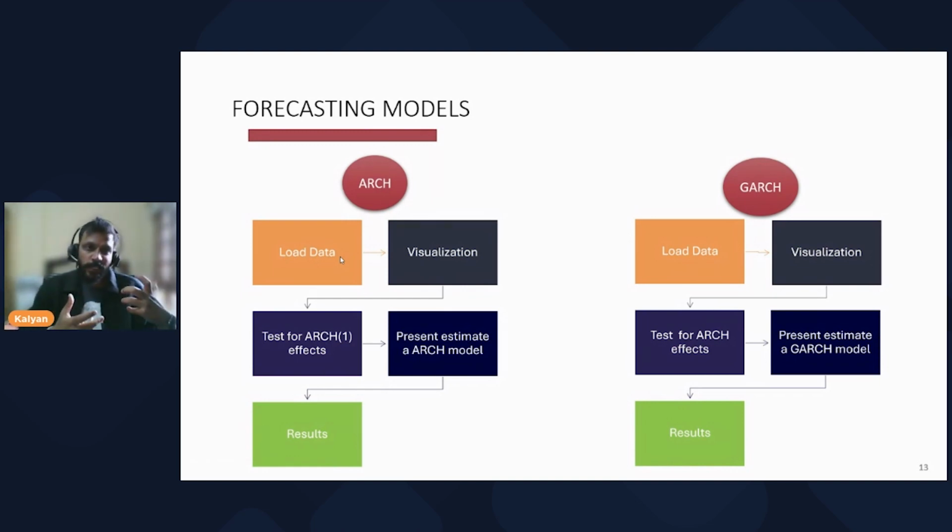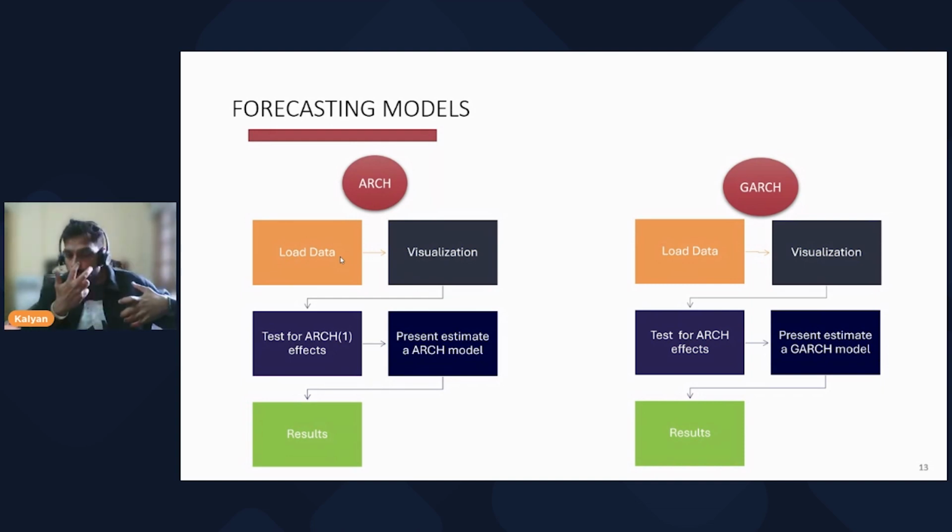Once the visualization has been done, we'll test for ARCH effects. After the test, we'll see whether we can reject the null hypothesis of no ARCH effects. Because if we are not able to reject the null hypothesis of no ARCH effects, then there is no point in fitting the ARCH model, because it doesn't make any sense.